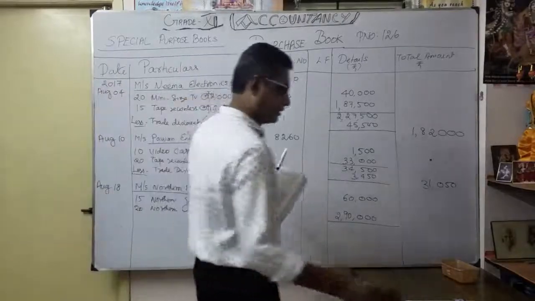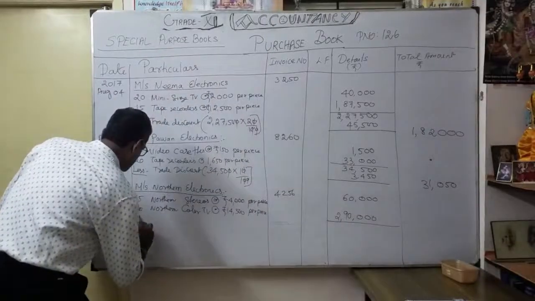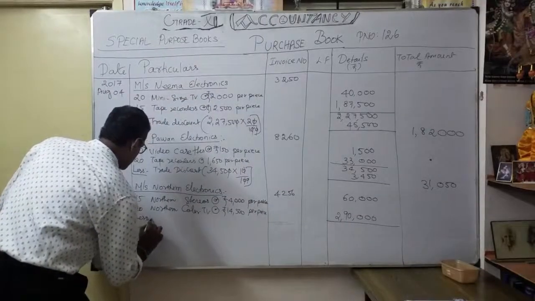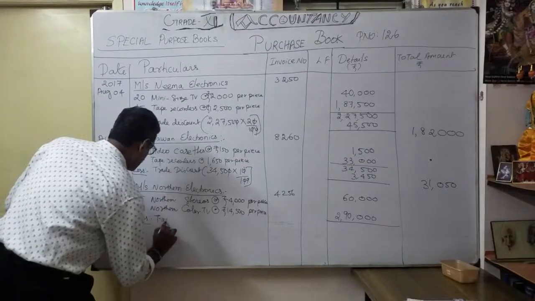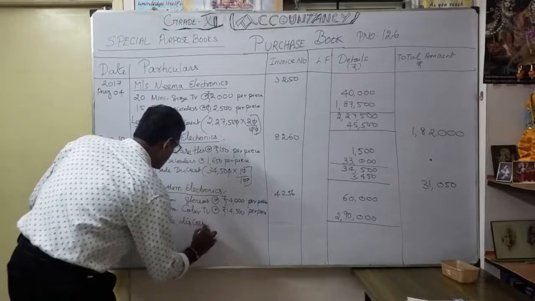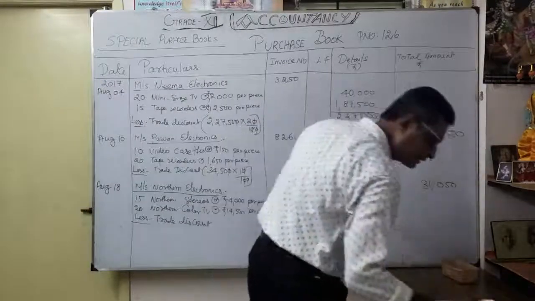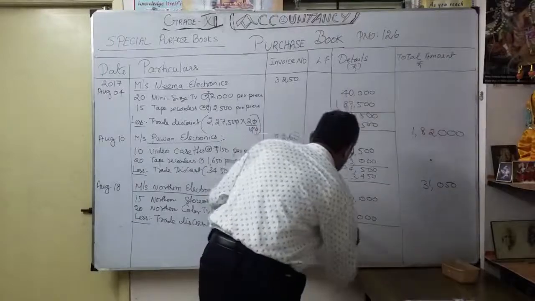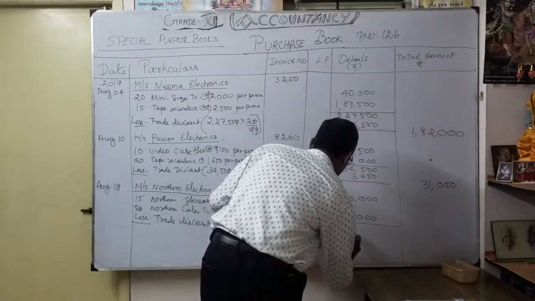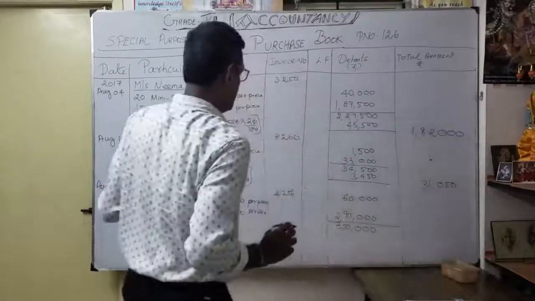Okay. So trade discount. Less trade discount. How much? Total 3,50,000, isn't it? Yes. So 3,50,000. Okay.